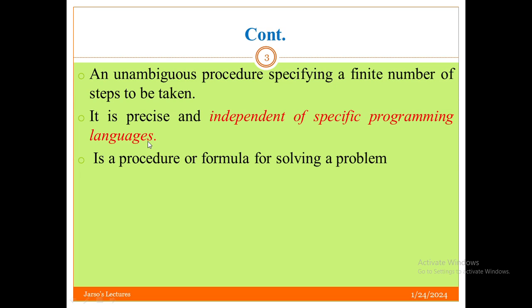And this algorithm is independent of any programming language. For C++, for Java, for any other, we can write the algorithm first in order to simplify the writing of our source code. It is better to write the algorithm first. Then after writing it, it is simple to shift that algorithm into the program.